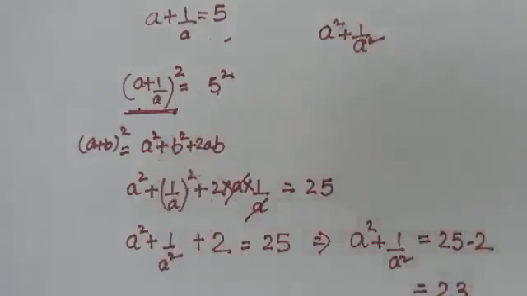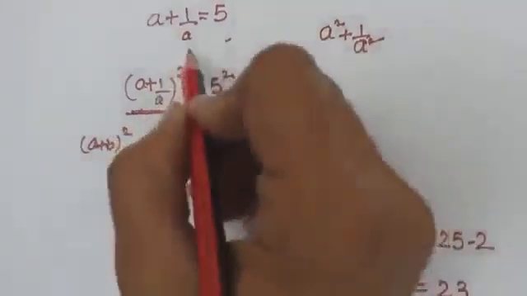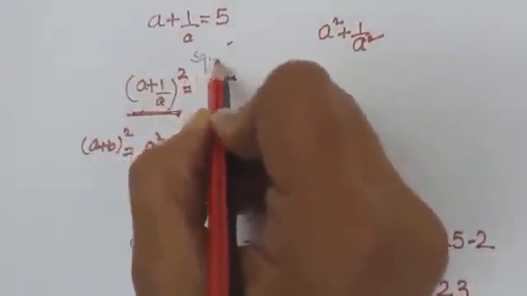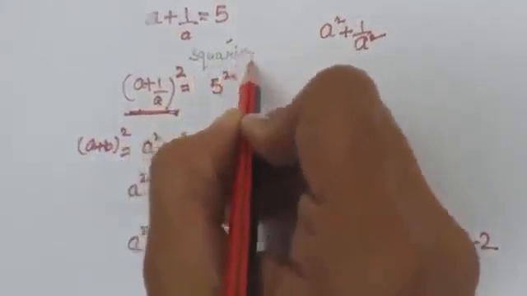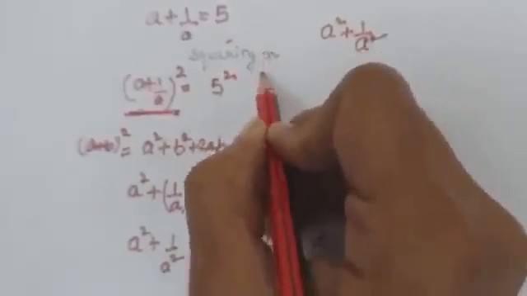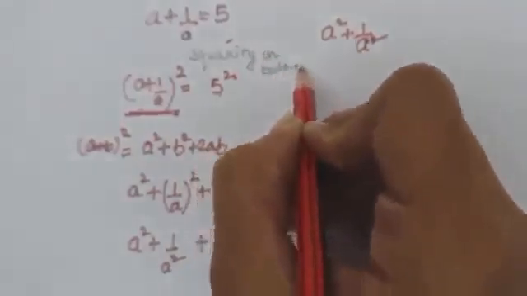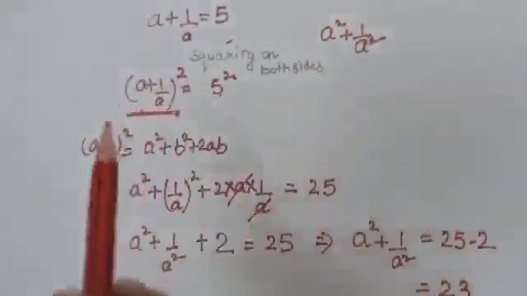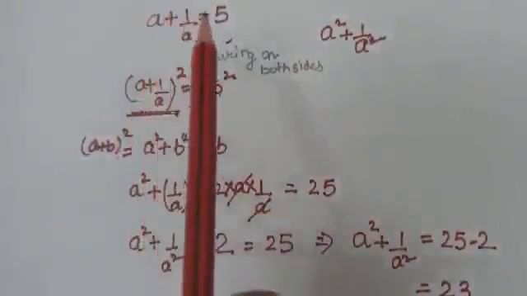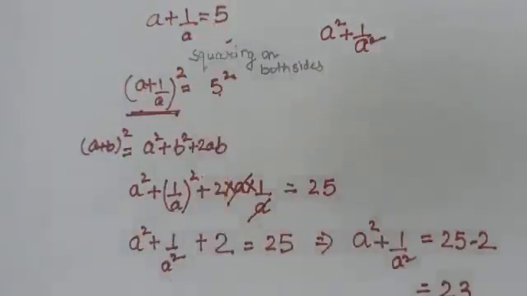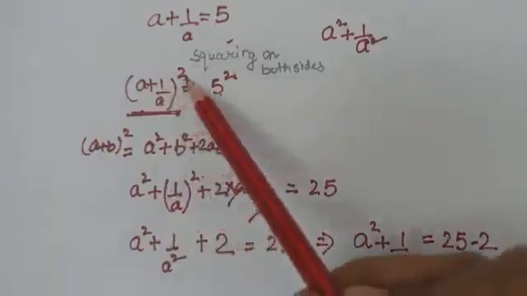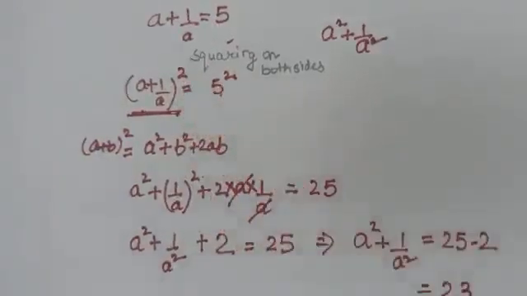So what will we do? We will do the squaring on both sides. Both sides means on the left hand side and on the right hand side. So we do the squaring.